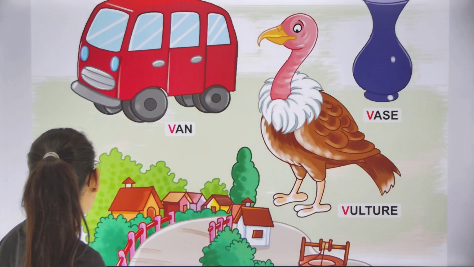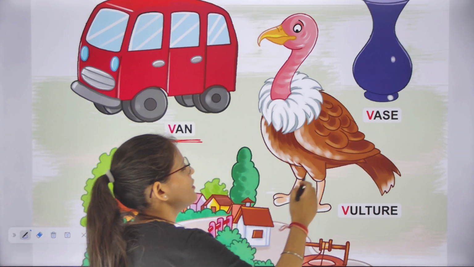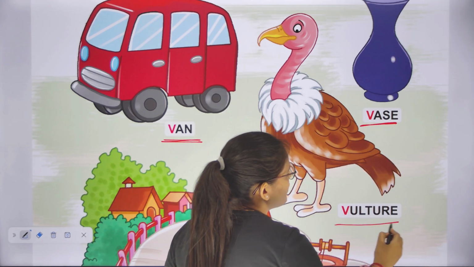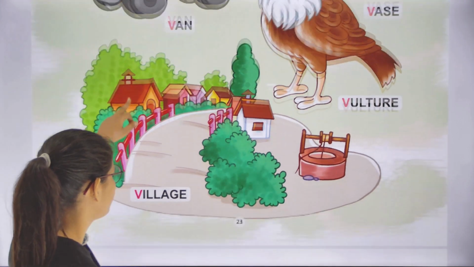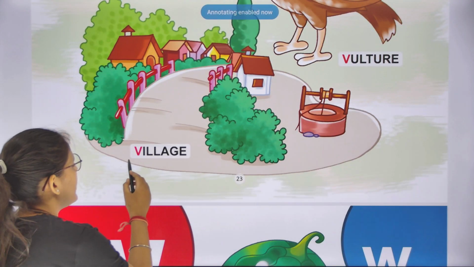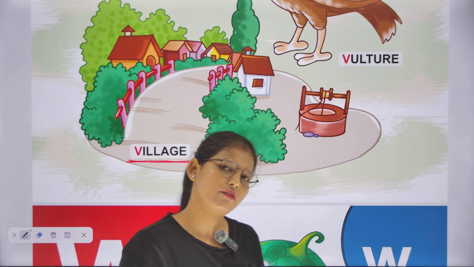Yes, class. V is for van. And V is for vase. V is for vulture. And V is for village. Class, V is for village. Village means gaon. V for village.